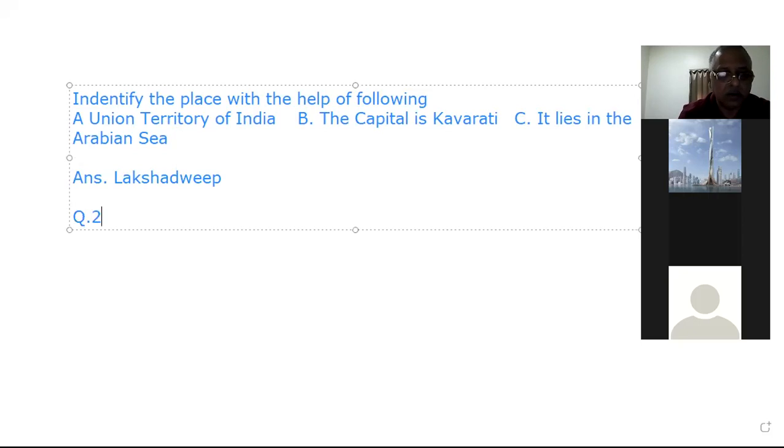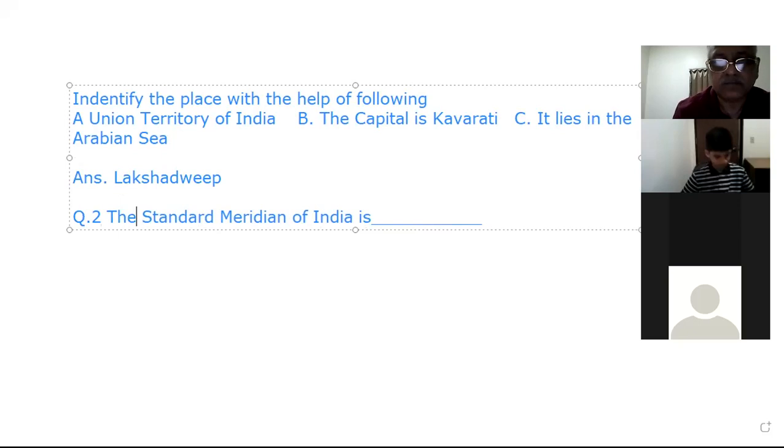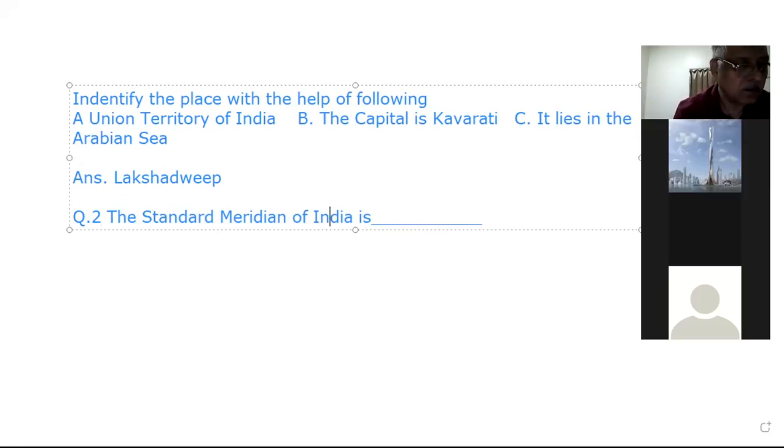Question number 2. Again, this question was asked this year, and many times they have asked it in one word also. The standard meridian of India is... anyone?